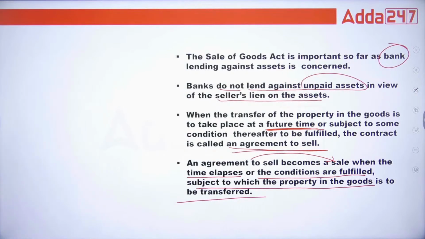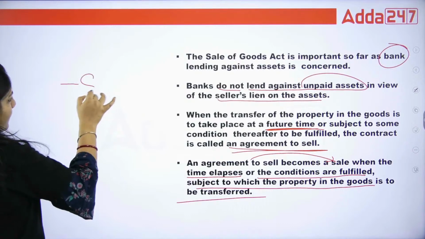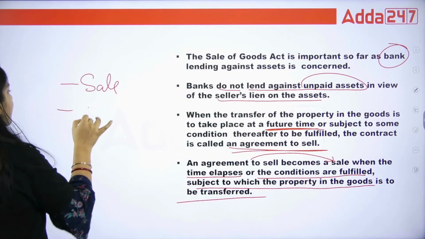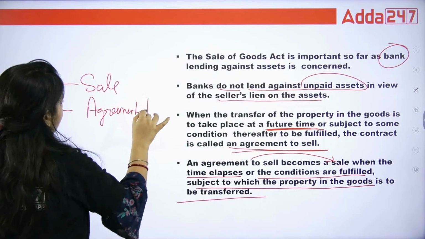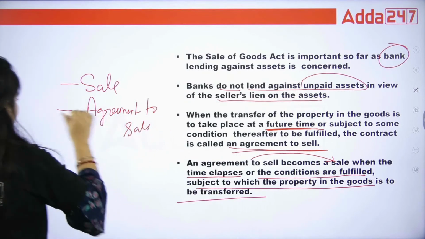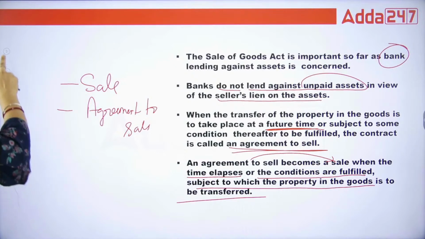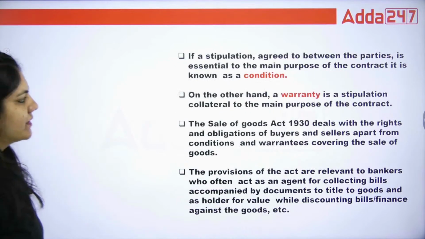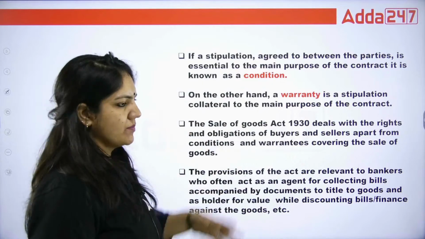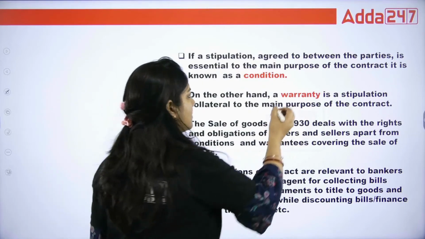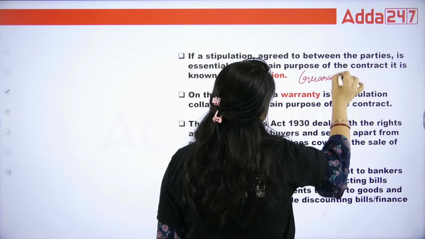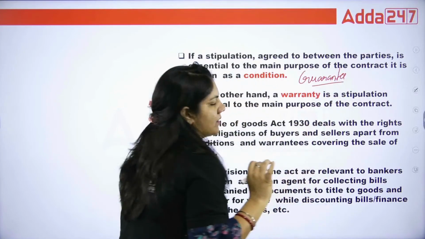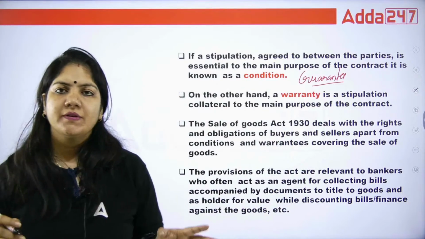Okay, so I hope you people understand this topic. Basically we have done sale, we have done agreement to sale. A quick revision. What is condition? What is warranty? That is very important. Condition is basically a guarantee. No shopkeeper, no seller gives us the guarantee.